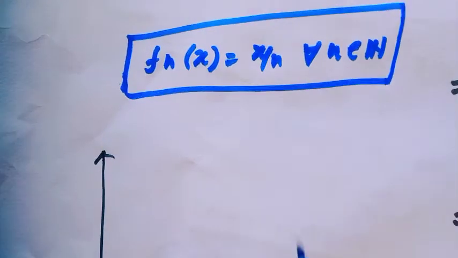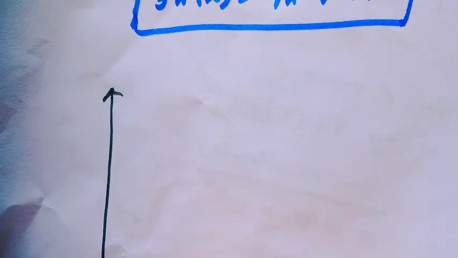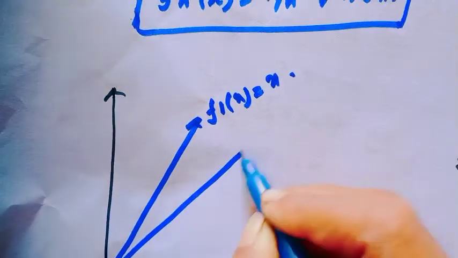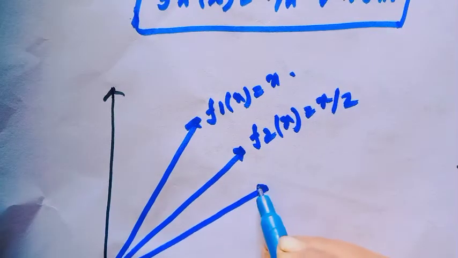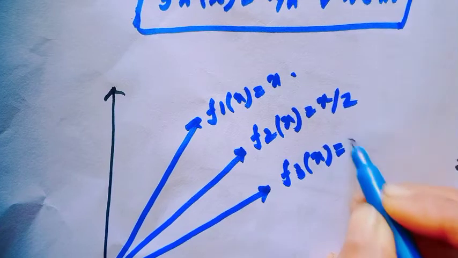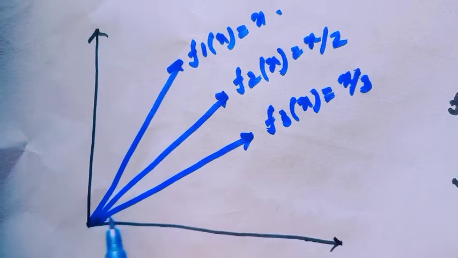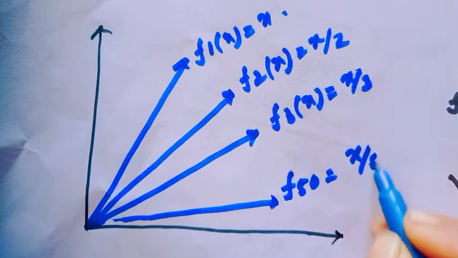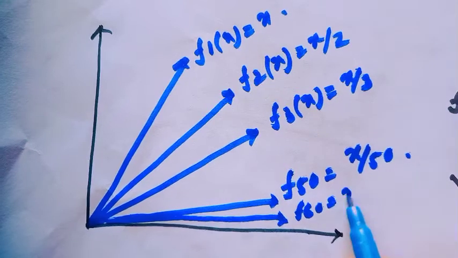As an example, if we consider fn(x) equal to x over n for all n belongs to natural number, then this sequence of function would look like this. f1(x) equal to x, this is a straight line, f2(x) would be x over 2, f3(x) would be x over 3, this is also a straight line, and this keeps going on. f50(x) would be x over 50, this is also a straight line, and f60(x) would be x over 60.